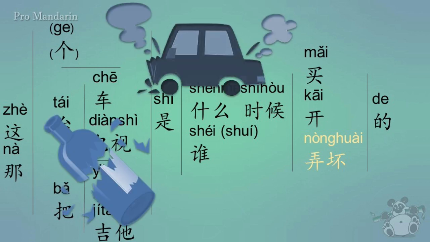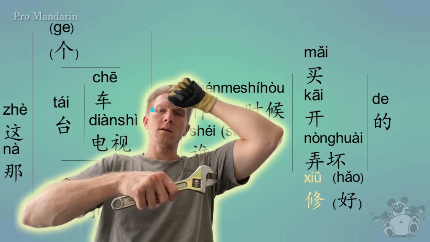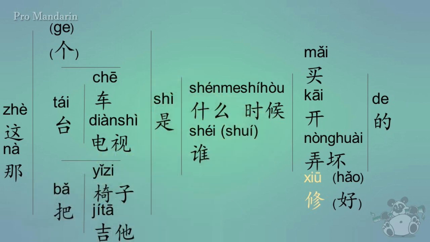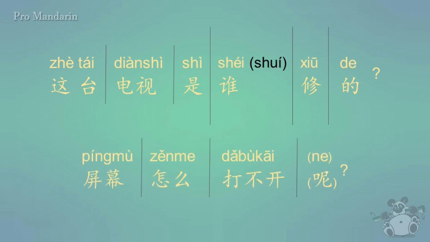All right, and then the last one I put 修好. Now, you could say 修 all by itself, but one of the things about saying 修 is that you're saying to fix or to repair, but that doesn't necessarily mean that it was in fact fixed or completed. You could ask who fixed this, as in who tried to fix this and failed to fix it, like the thing's still broken, right? For example, 这台电视是谁修的？屏幕怎么打不开呢?